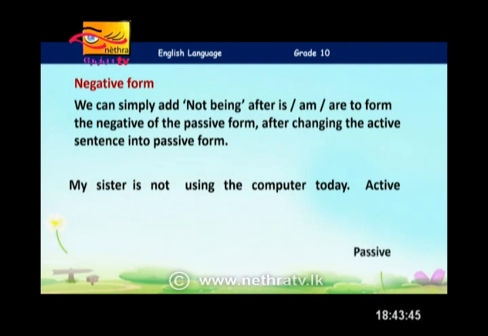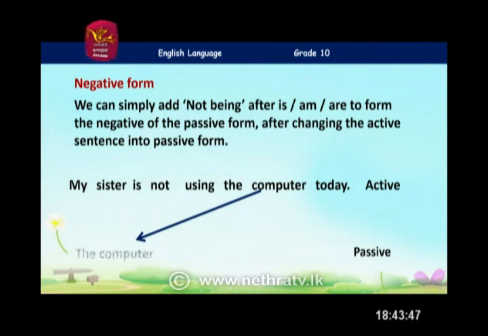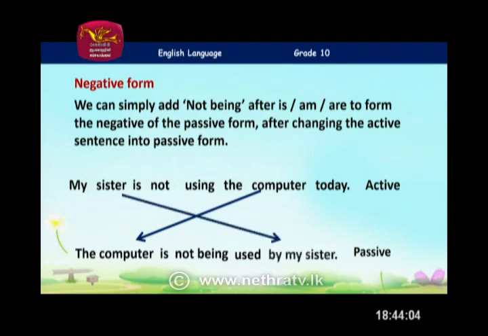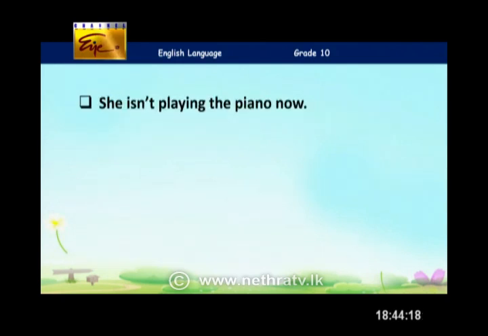Now you know, when it comes to passive, you take the computer in front, the computer, then use the be verb, is. Then you simply add not being after the be verb. Yes, negative form, the computer is not being, past participle form of the verb used, and the doer by my sister. So the active voice, negative form: my sister is not using the computer today. And the passive form is: the computer is not being used by my sister. Yes, you got that correct.